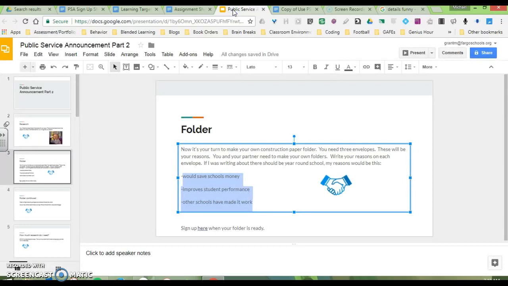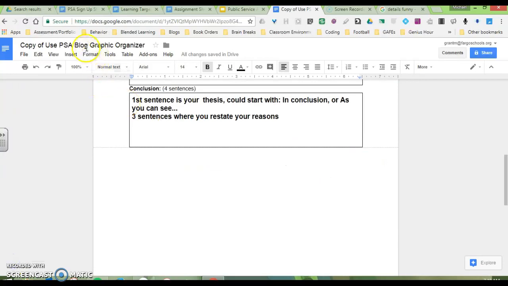So what I'm going to do, on the very last part of the PSA blog graphic organizer, it says the first sentence is your thesis, could start with "in conclusion" or "as you can see," and then 3 sentences where I state my reasons. So my thesis is that there should be school year-round. And I can start with "in conclusion" or "as you can see." I think I'm going to go with "in conclusion." So I'm going to delete this.